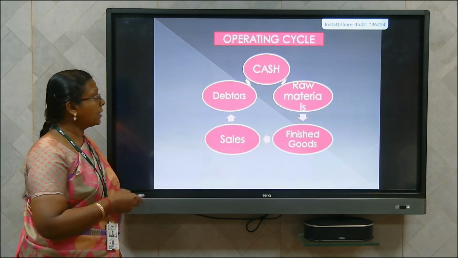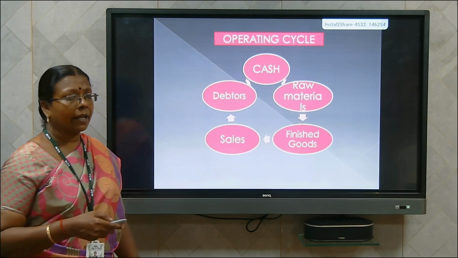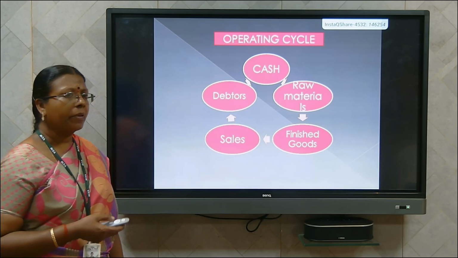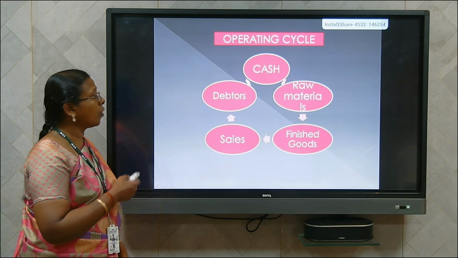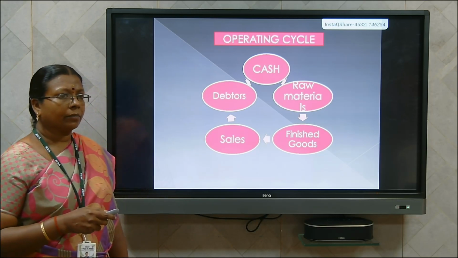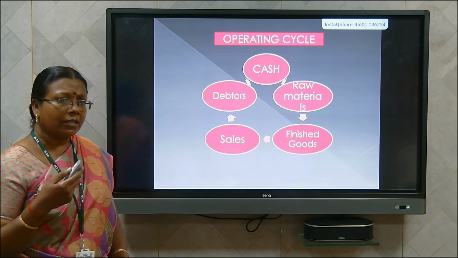In the operating cycle concept, when the period of operating cycle is larger, the amount of working capital is also high. When the period of operating cycle is smaller, the working capital is also smaller.